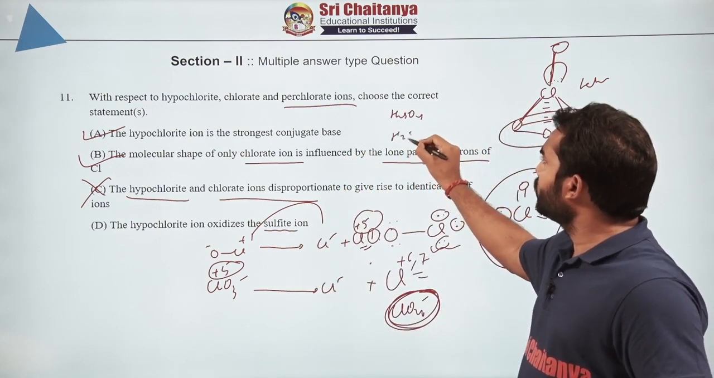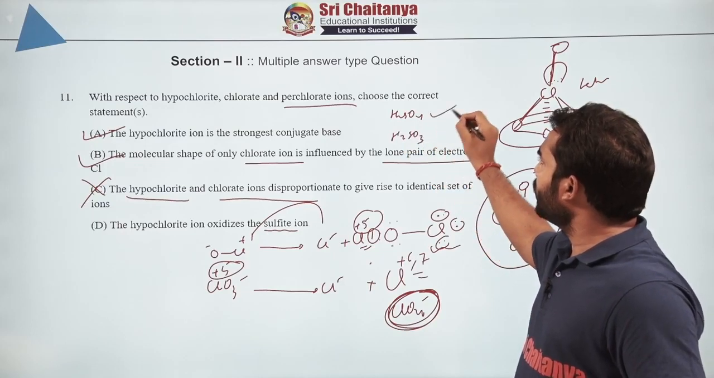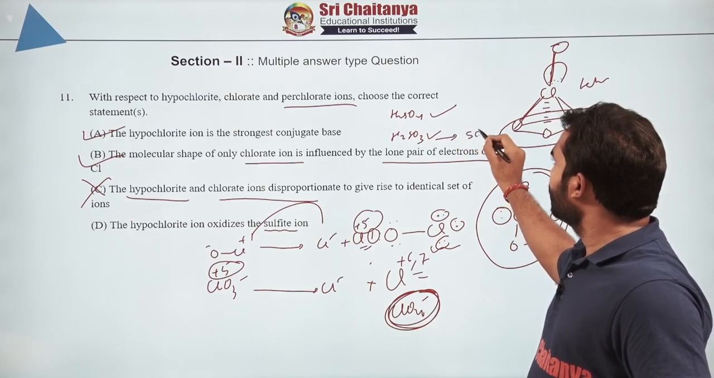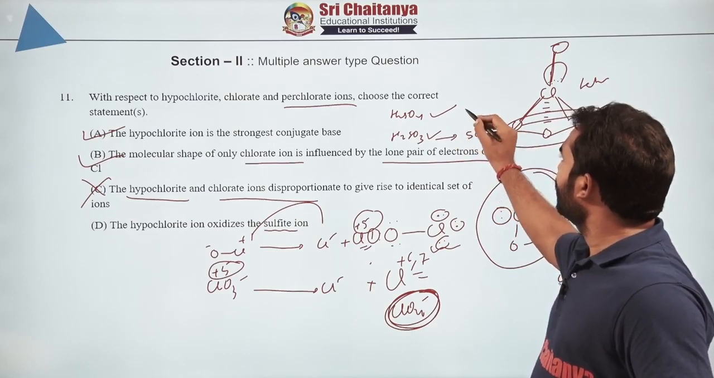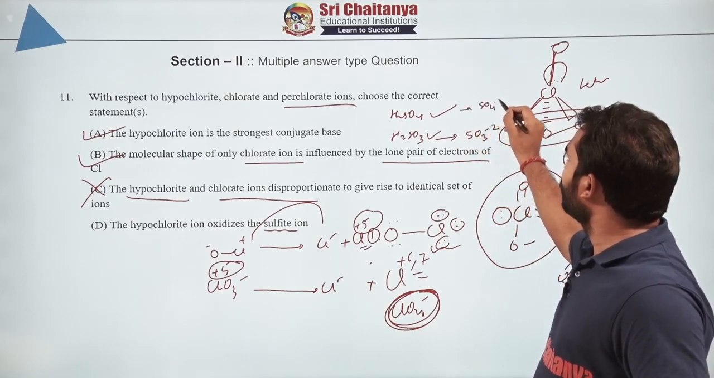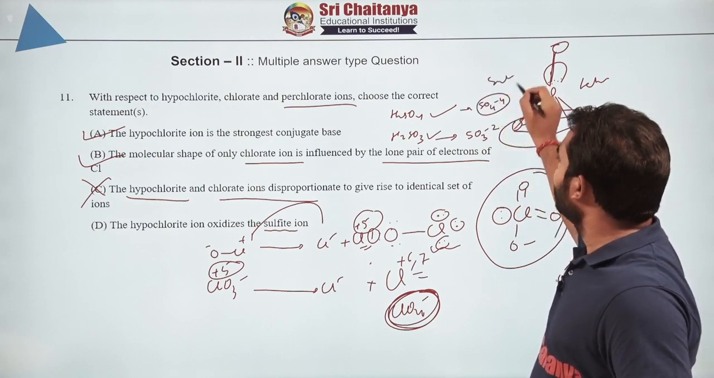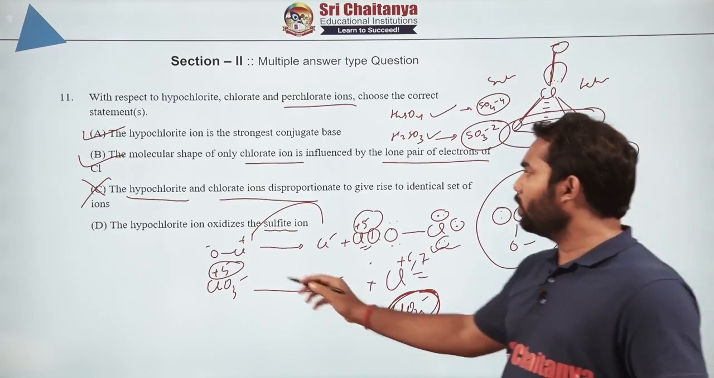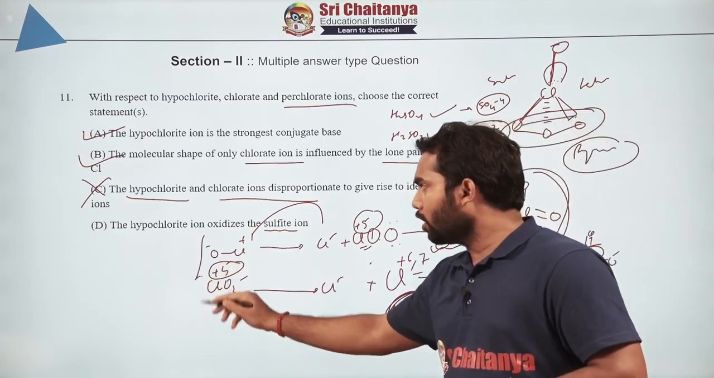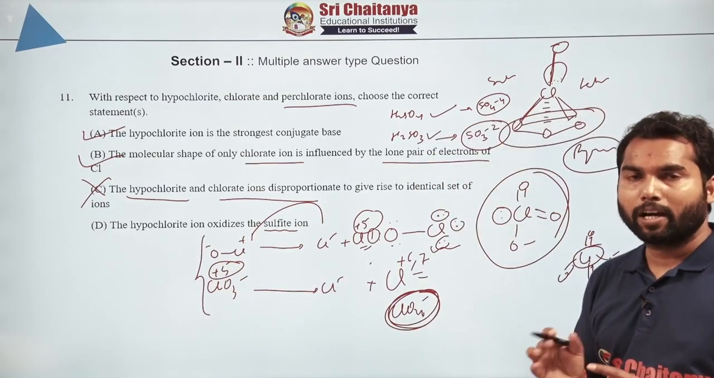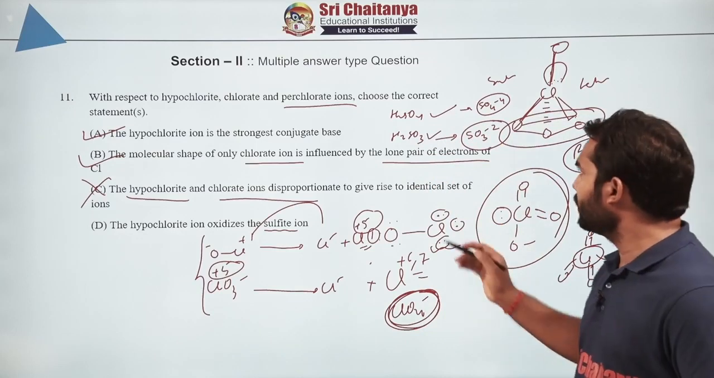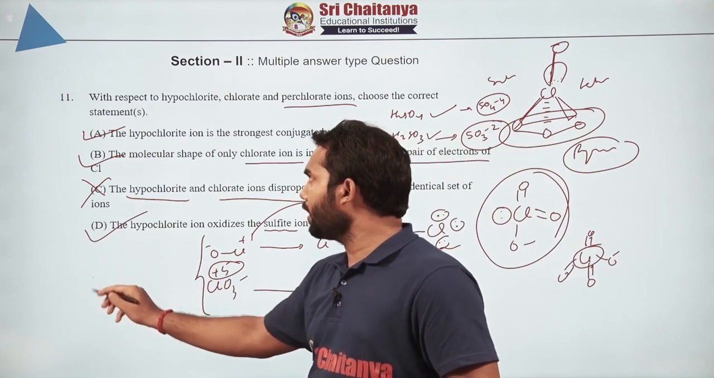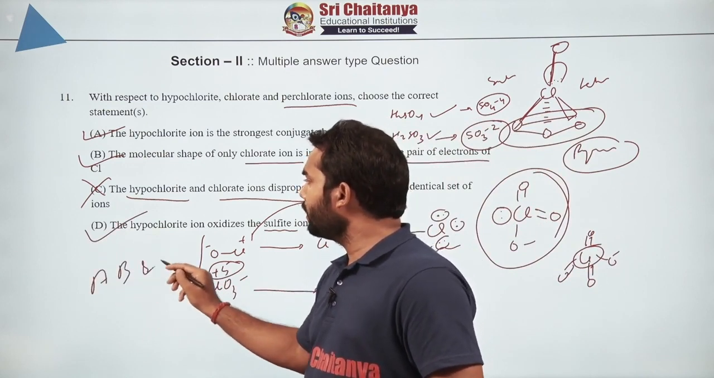You remember H2SO3? Sulfurous. So sulfurous will generate SO3 2- and this will generate SO4 2-. So this is known as sulfate and this is sulfite. So yes, not only this, all the oxyacids of chlorine are powerful oxidizing agents. They will all oxidize this. So yes, it will oxidize. So D is also correct. So the correct answer will be A, B and D for this.